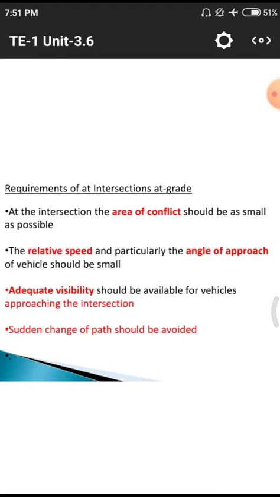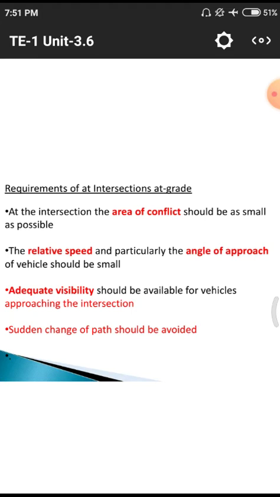Next one, adequate visibility should be available for vehicles approaching the intersection. That means visibility for the vehicles is also a major factor in reducing accidents. Visibility is directly related to sight distance, either short sight distance or overtaking sight distance. Those two are related to this visibility pattern, so we need to have better visibility at these particular cross sections. Next one, sudden change of path should be avoided.